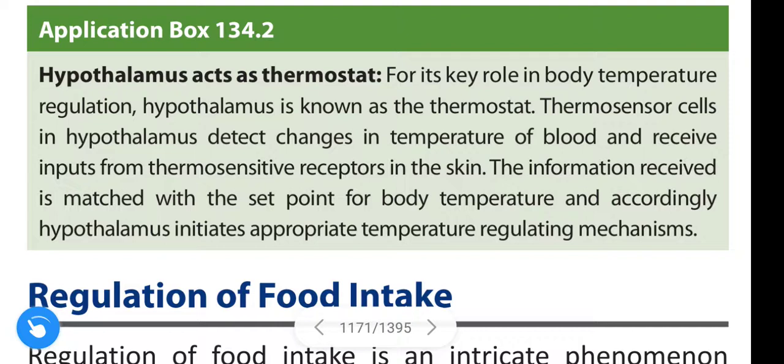If our body temperature is increased above the set point, the anterior hypothalamus activates the mechanism that causes heat loss, especially by causing vasodilation and sweating.